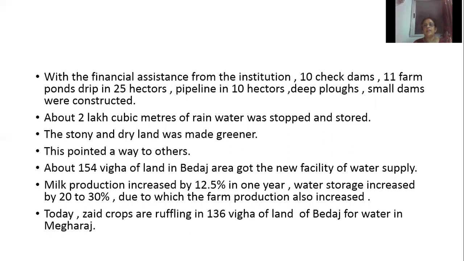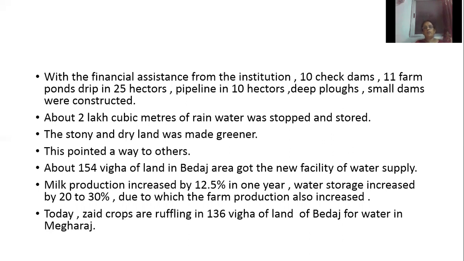In order to collect the rainwater, how many check dams did they make? 10 check dams. Then they made 11 farm ponds. Drip irrigation in how many hectares? 25 hectares, and pipelines in 10 hectares. Then they also made deep flows and small dams.